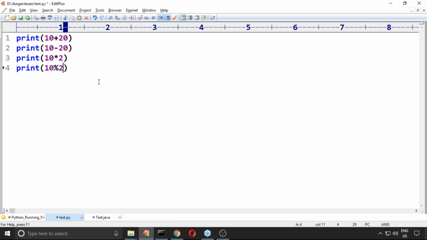Here, 10 plus 20, what's the answer? 30. 10 minus 20, what is the answer? Minus 10. 10 into 2 is 20. 10 percentage 2, what answer are we going to get?